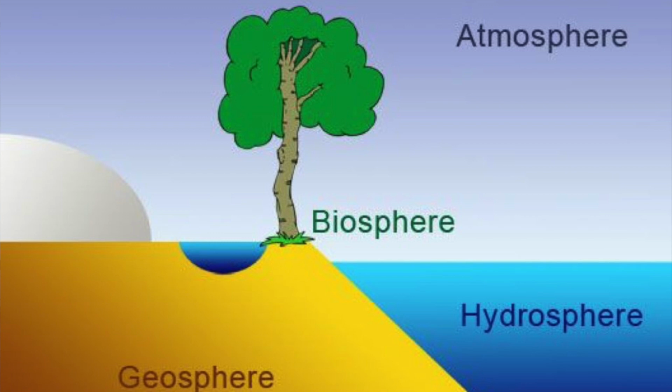Beyond that, we get to the exosphere. The exosphere is the very thinnest layer of atmosphere. There's very little gas and dust in it, but it reaches up to about 10,000 kilometers. The only people who have ever been beyond this layer of the atmosphere are astronauts who have entered lunar orbit and have either landed on or at least orbited the moon. Now we've learned about the geosphere, the hydrosphere, the biosphere, and the atmosphere.